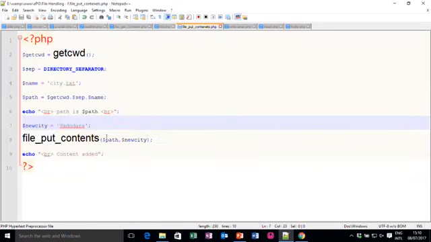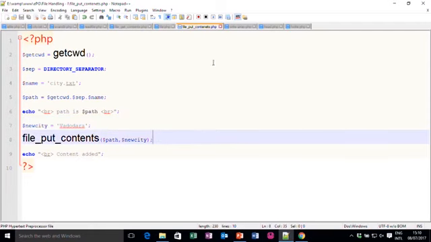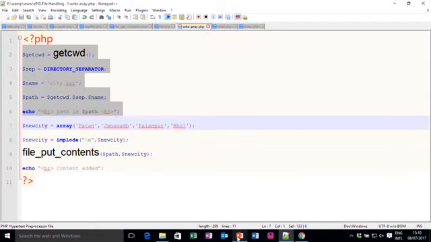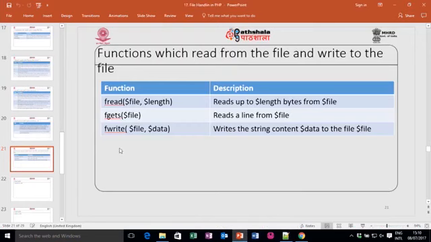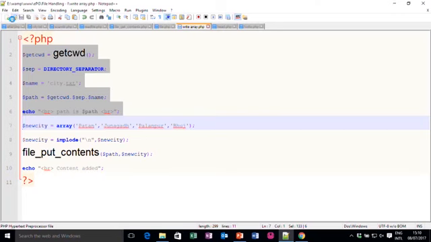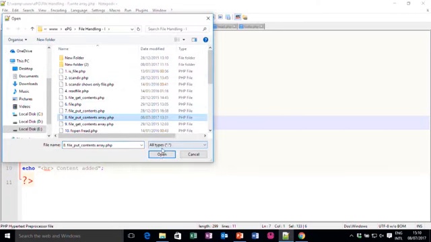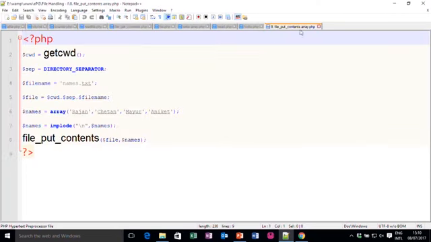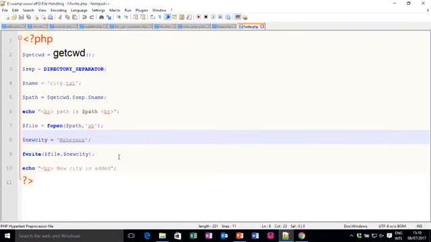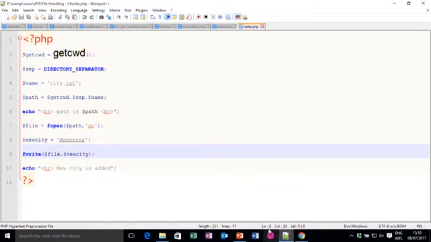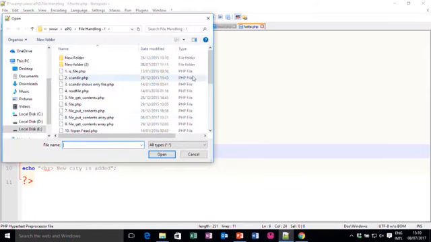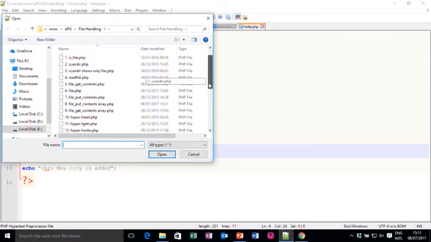Look at here, I have added the same thing, but you can add an array also. What I want to say is that, like we added earlier, you can add an array also. Say, for example, let me open file put contents array, that I have already shown to you, but you can add anything into it using this function, or I can show you one more program, fwrite.